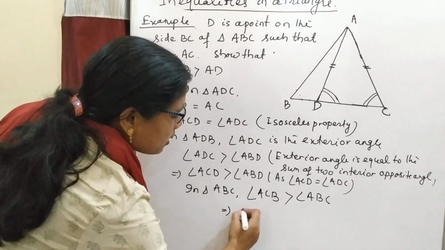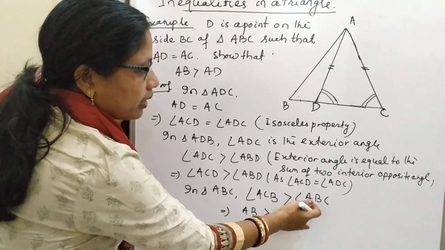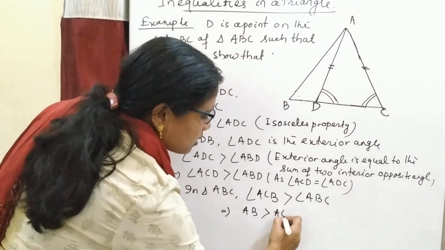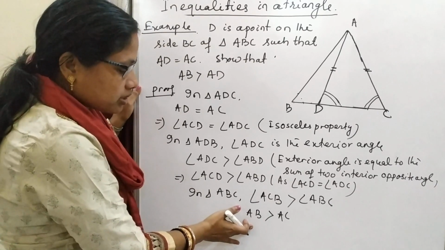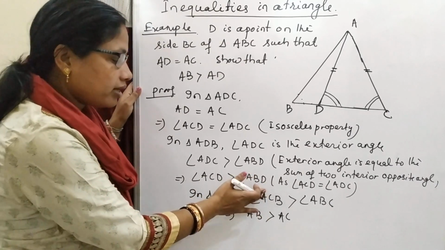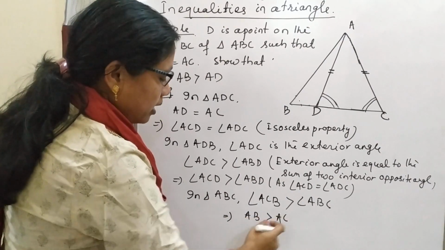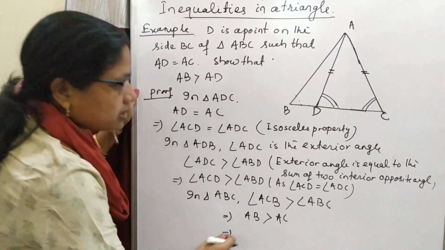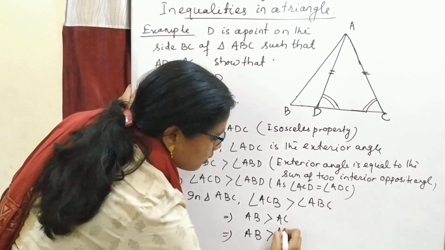That is AB, which is greater than the opposite side of angle ABC, that is AC. By the property, the side opposite to the larger angle is the longest side. So AB is greater than AC. But AC is equal to AD. So AB is greater than AD.